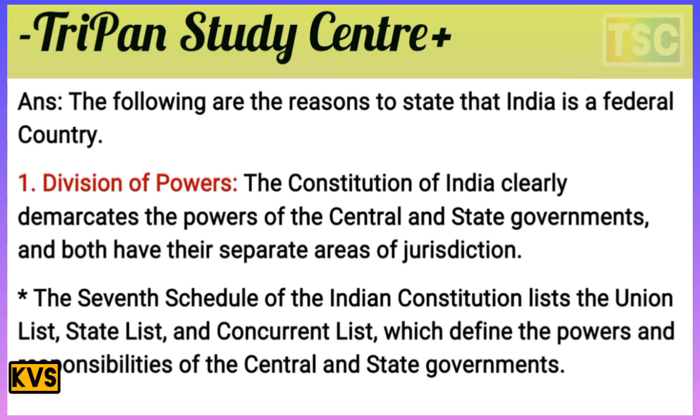Division of power is the most important feature of a federal government. The Constitution of India clearly demarcates the powers of the central and state governments, and both have their separate areas of jurisdiction. The Seventh Schedule lists the Union List, State List and Concurrent List, which define the powers and responsibilities of the central and state governments.